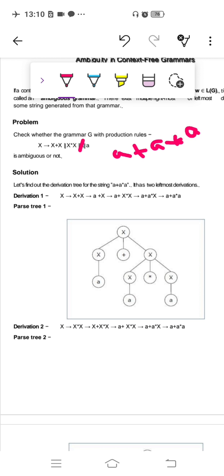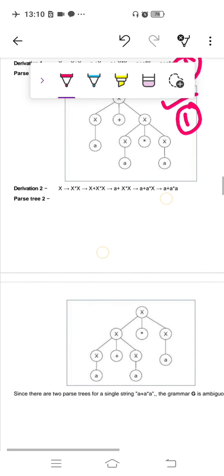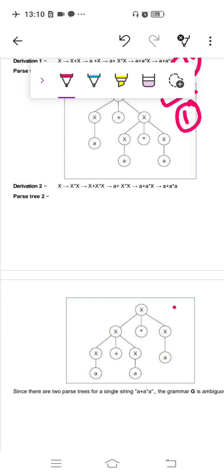For this a plus a into a, we generate this string by using leftmost order of derivation, and for that leftmost derivation we generate a parse tree. This is parse tree number 1 and leftmost order of derivation number 1. For the same string from the same grammar we generate parse tree number 2 or leftmost order of derivation number 2, but by using a different method.